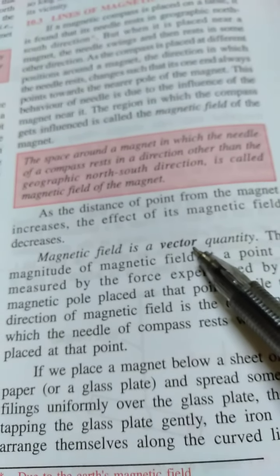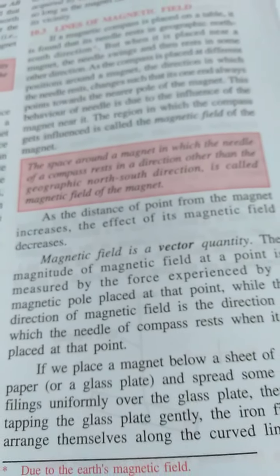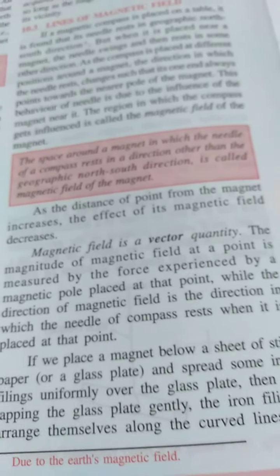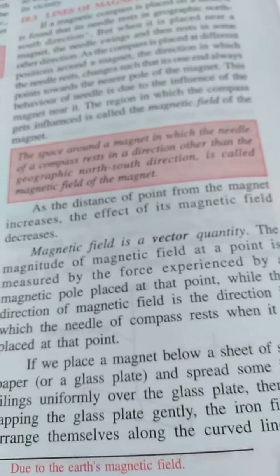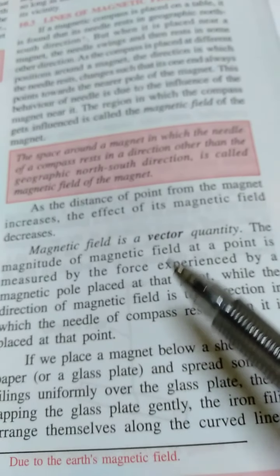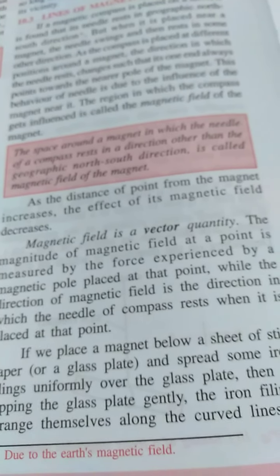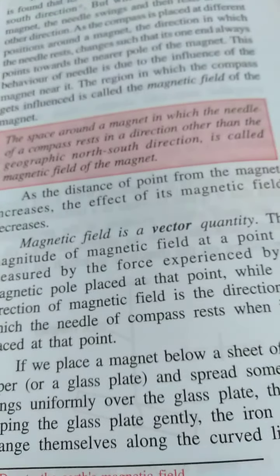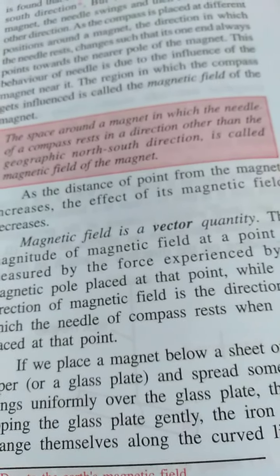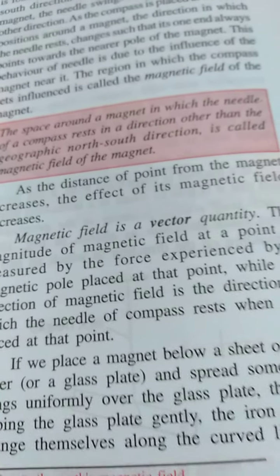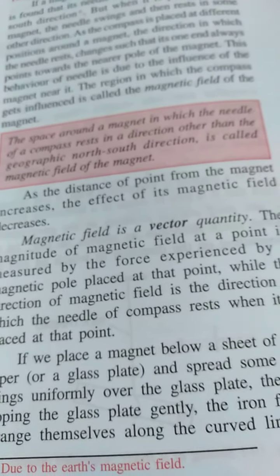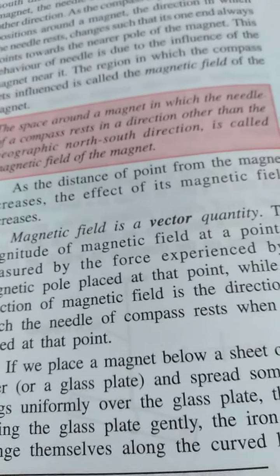From there we will get the magnitude of the magnetic field. And the direction in which the north pole would move, or if you place a compass in a magnetic field, the direction of the compass will give you the direction of the magnetic field.